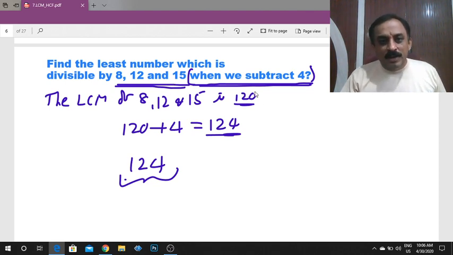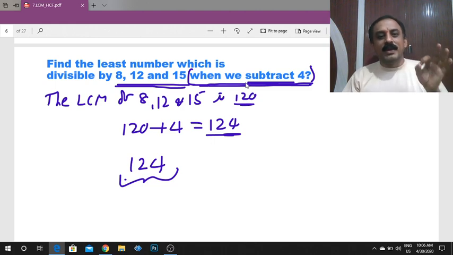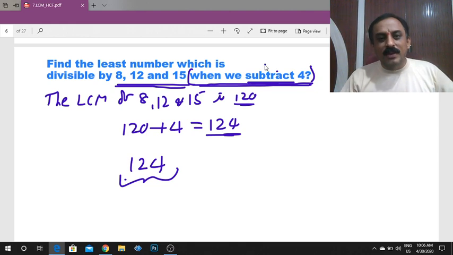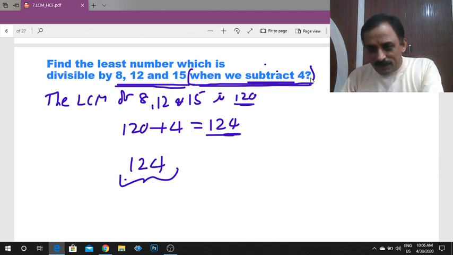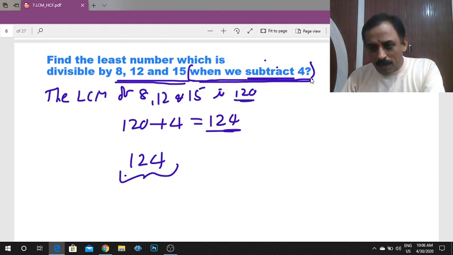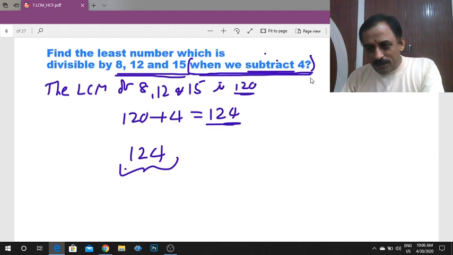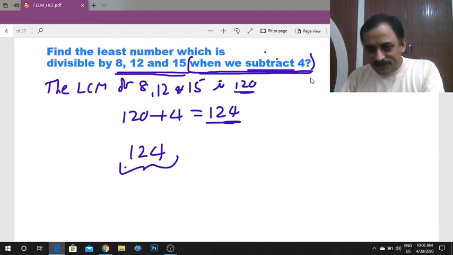So remember, if the subtract word is there, find the LCM; LCM plus that number is your answer. If the add word is there, find the LCM; LCM minus that number is your answer. Got it? Is it clear? Jyoti, Soumya, Swati, Dilesh.